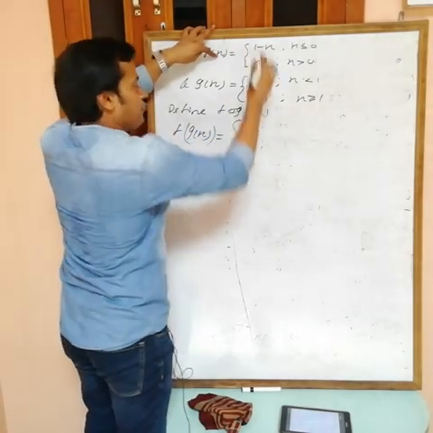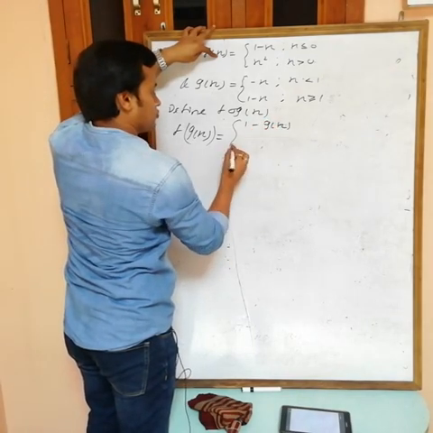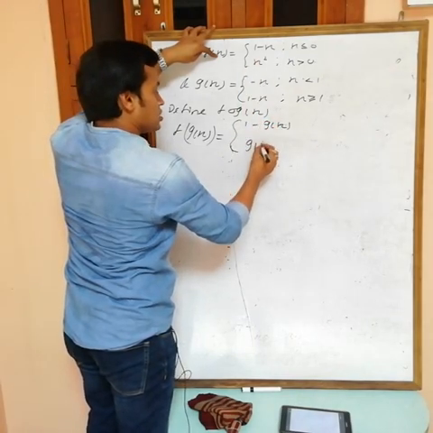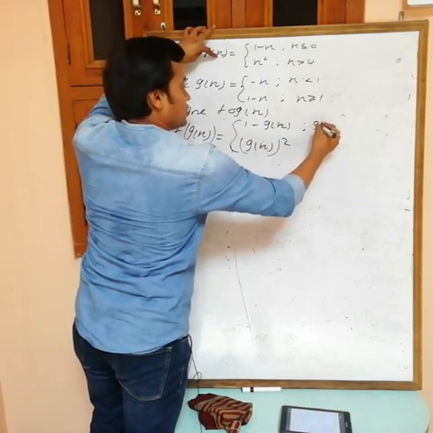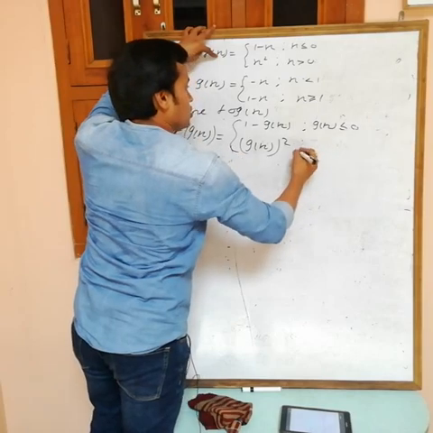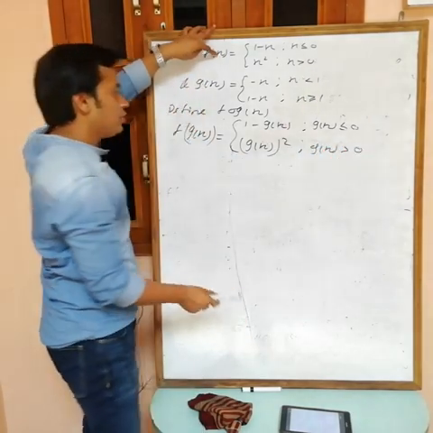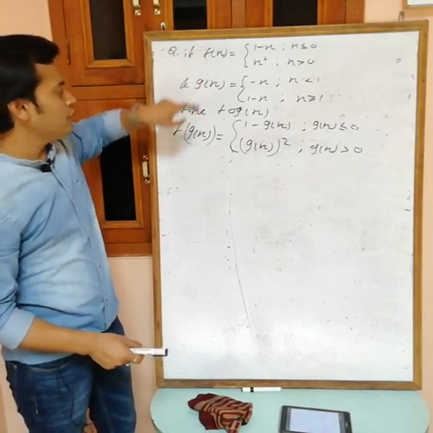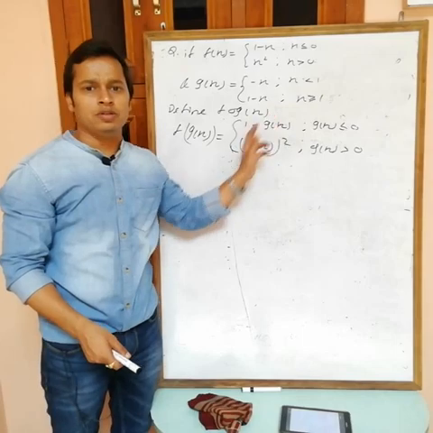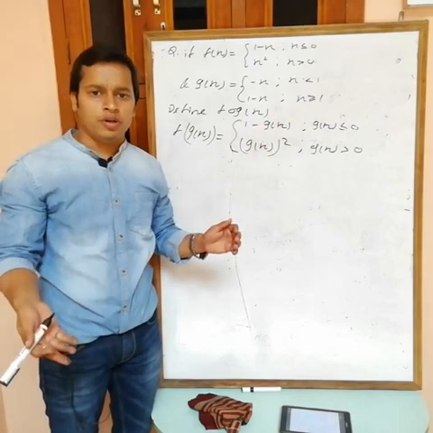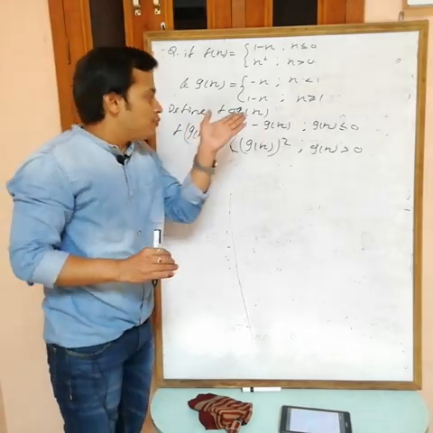So what are we getting? 1 minus g(x) square. Also here put g(x): g(x) less than or equal to 0, g(x) greater than 0. So what am I doing? Just simply, at the place of x we have g(x), so I am replacing every x with g(x). It doesn't matter where we have it, in the condition or in the function. Okay. Now this depends on g(x).